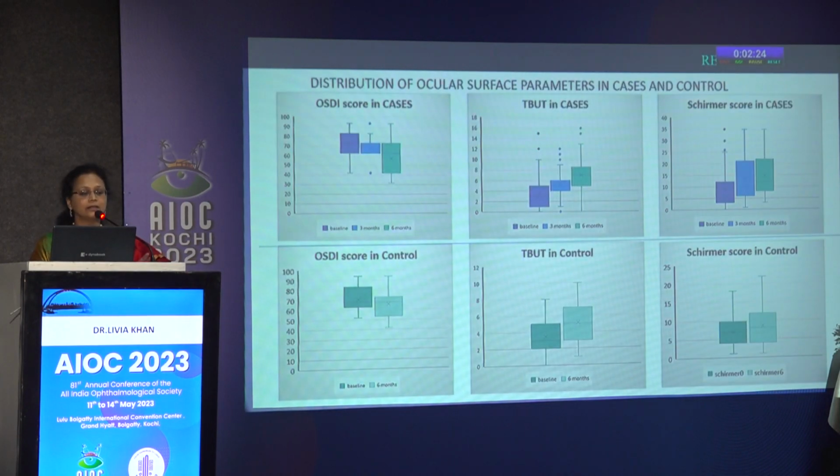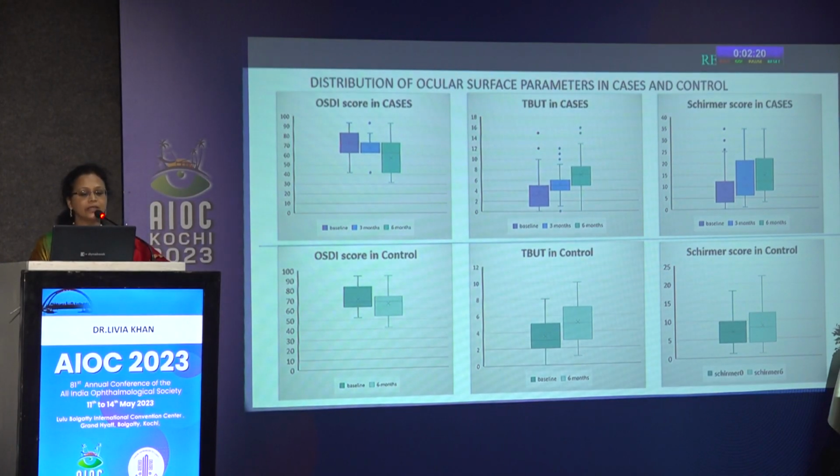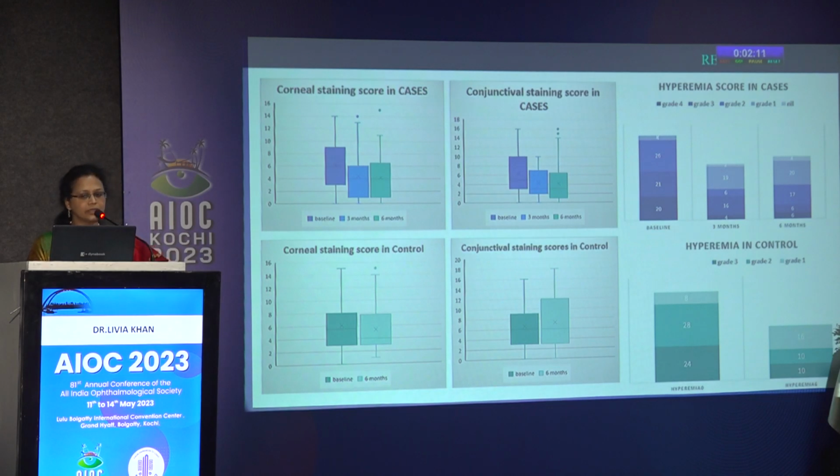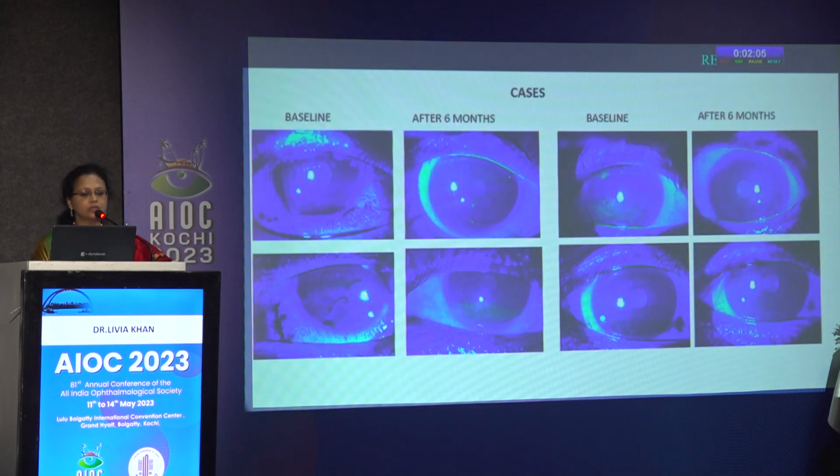So this shows the box and whiskers plot depiction of the various scores of the patients when they were being followed up at 3 months and 6 months, and this graphical representation clearly shows an improvement in the ocular surface evaluation parameters over a period of time. The improvement in the hyperemia scores in comparison to the cases and the controls is also depicted.